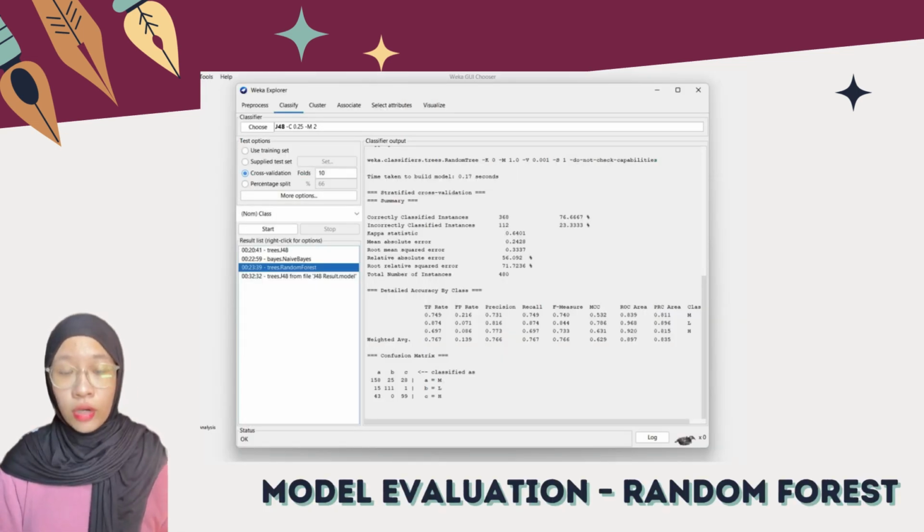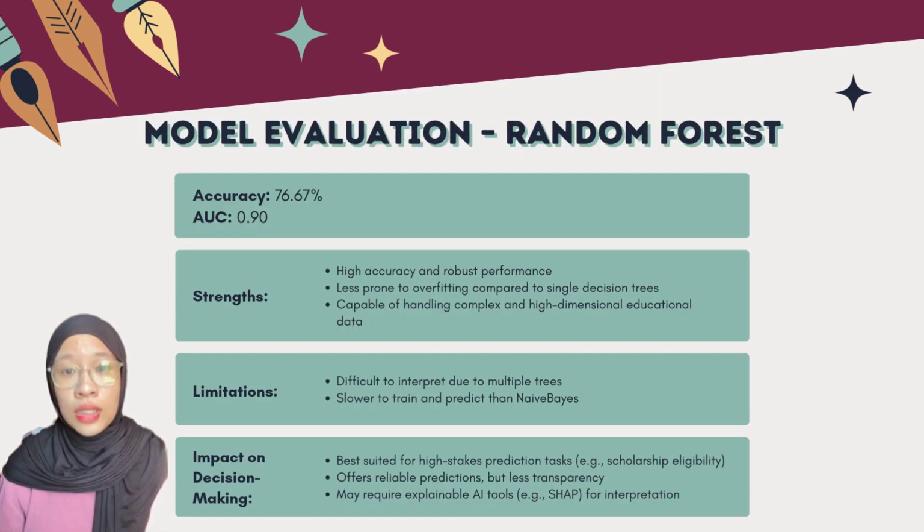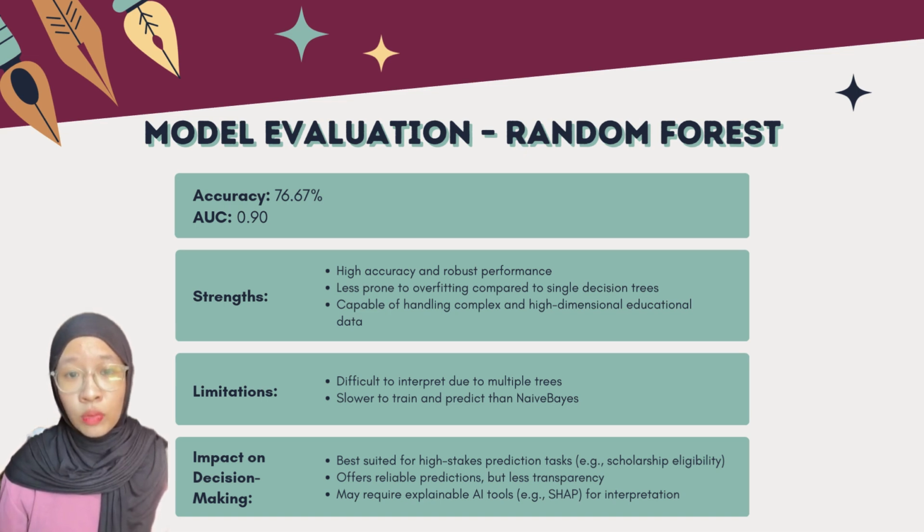This is the random forest model. It had the highest accuracy at 79.97% and an AUC of 0.90, which is also the highest among all three models. Random forest combines many decision trees to get better and more stable results. It's great for complex student data and it avoids overfitting, but it's not easy to explain and it takes more time to run. This model is useful when prediction accuracy is most important, like for selecting scholarship students.